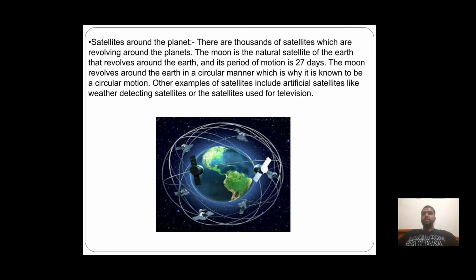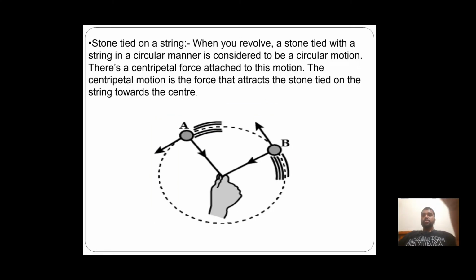Stone tied on a string. When you revolve a stone tied with a string in a circular manner, it is considered to be circular motion. There is a centripetal force attached to this motion.